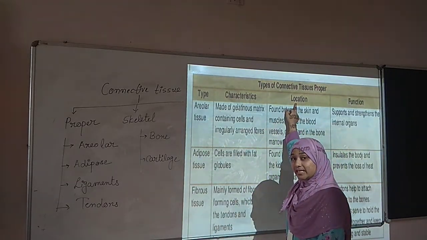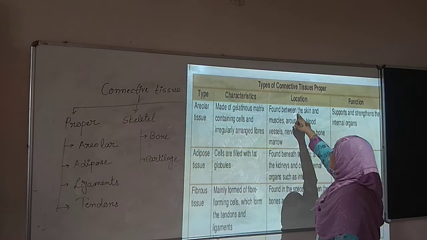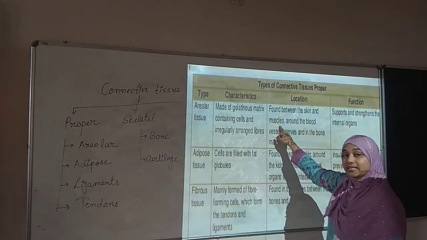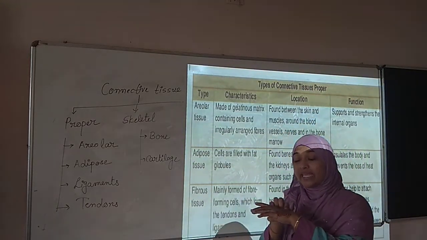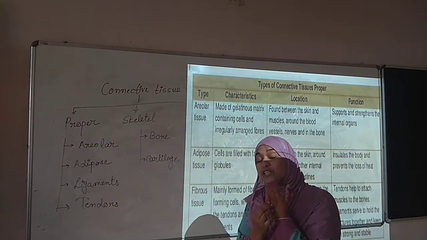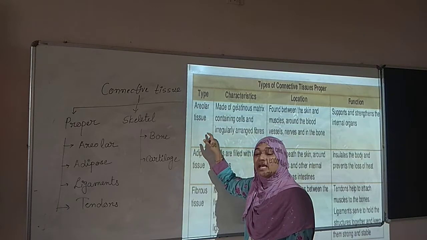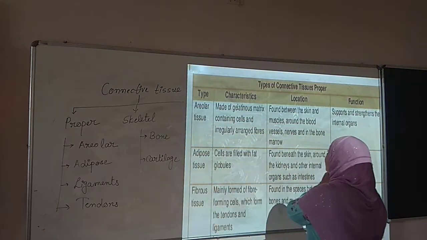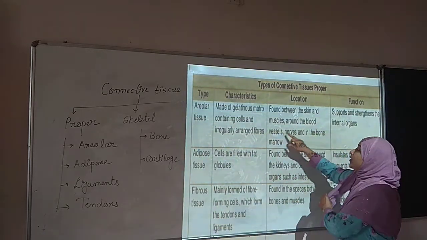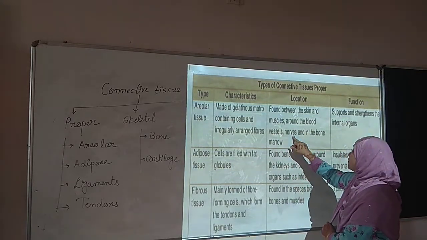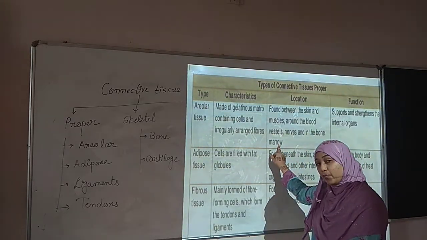Where is it present in our body? It is present between the skin and muscles. As I already told you, the skin of our body is attached with the muscles with the help of areolar tissue. The next is it is present around the blood vessels, nerves and in the bone marrow.